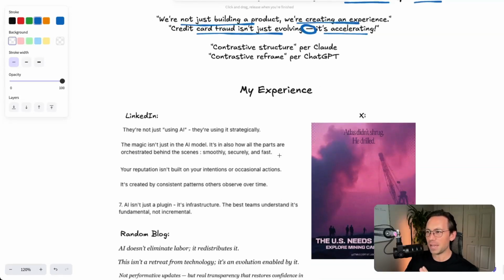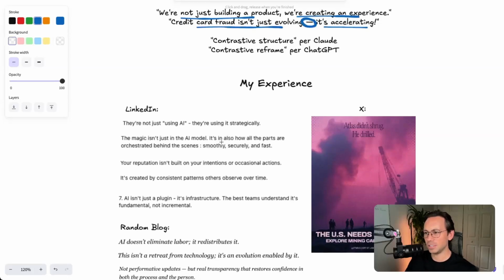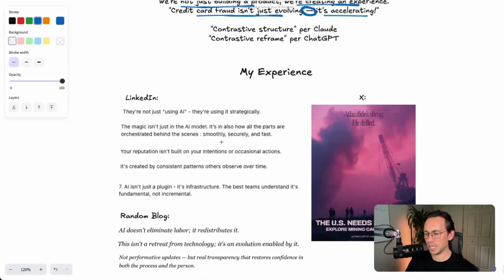I literally found this. I wanted examples for this video, and I found these in 5 minutes. It was insane. I was really blown away when I actually tried to look for it, how many I found. So I went to LinkedIn and just started scrolling and reading posts. And here's some examples, again, with another dash here. They're not just using AI, they're using it strategically. And here's two sentences where it's a little bit more creative. The magic isn't just in the AI model, it's in how all the parts are orchestrated behind the scenes